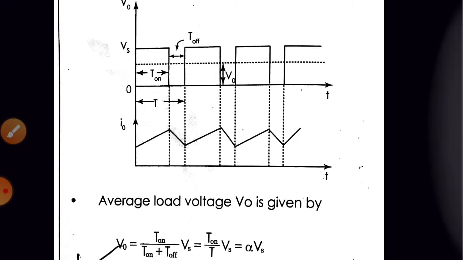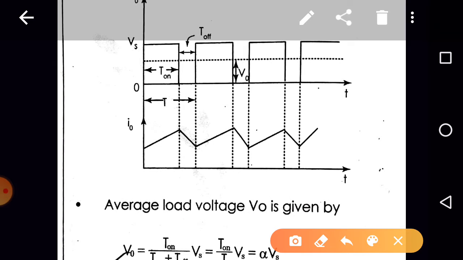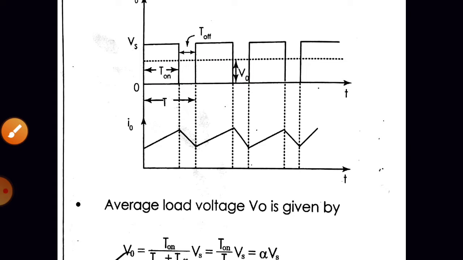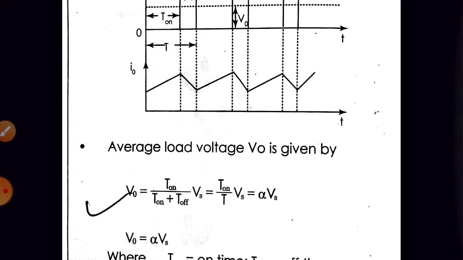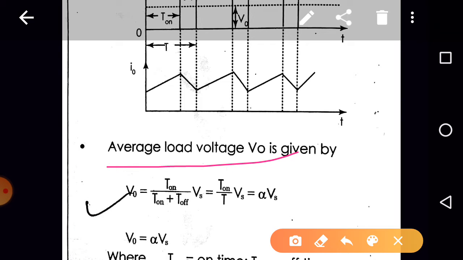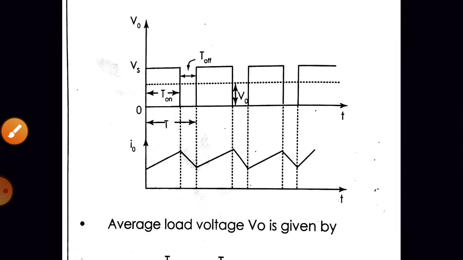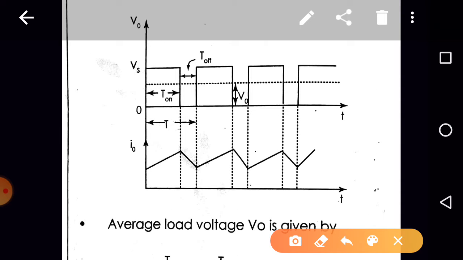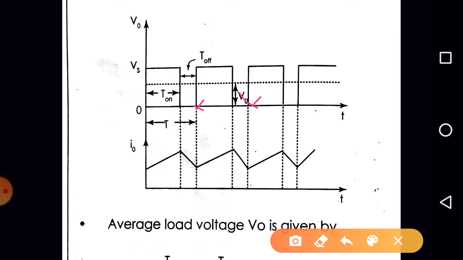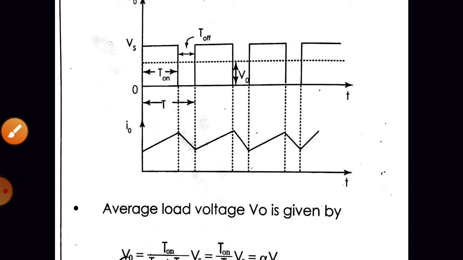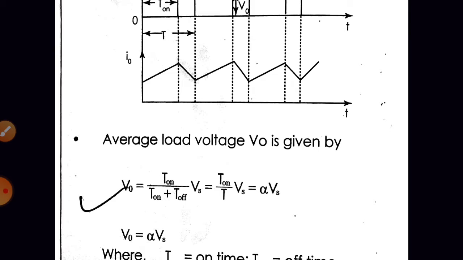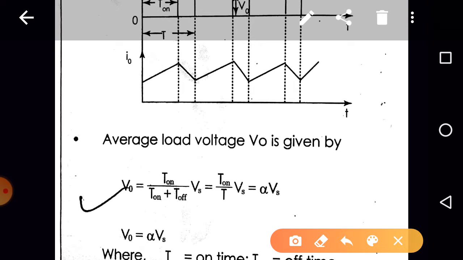Now the output has a positive value, 0 value, positive value, 0 value, right? Positive, 0, positive, 0 means the output is DC. So can we derive the expression for V0 average, that is the average value of the load voltage? Whatever waveform from 0 to T, the same waveform is repeating from T to 2T. So it is like 1 by T integration from 0 to t on of Vs into dt. From this we get t on by T into Vs.